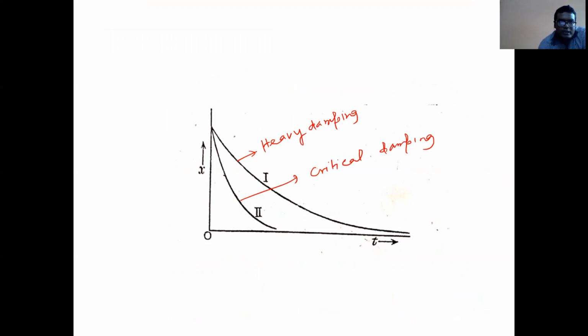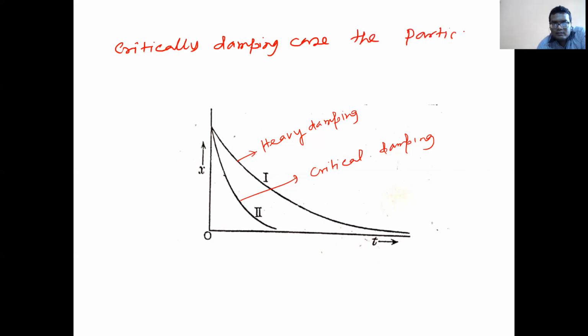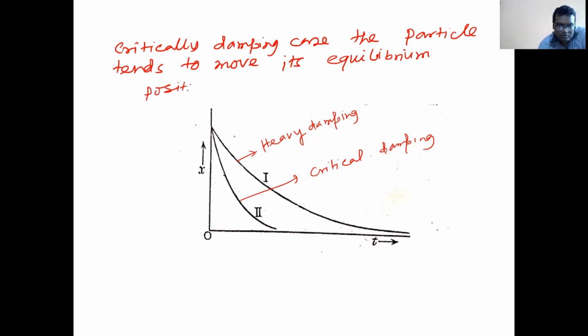So in the critically damped case, the particle tends to move to its equilibrium position much more rapidly than in overdamped motion.